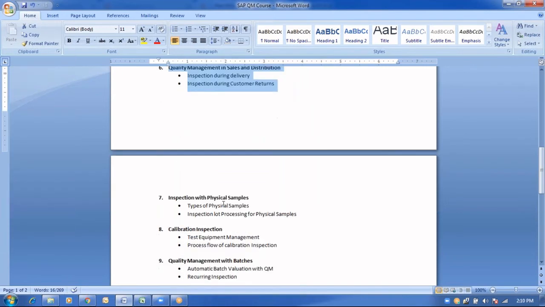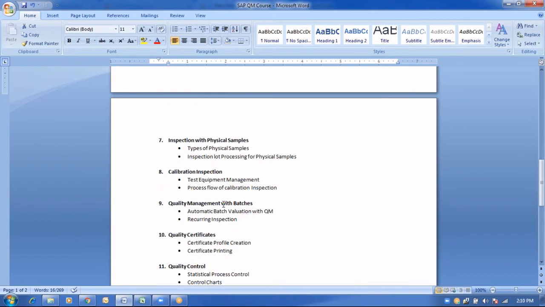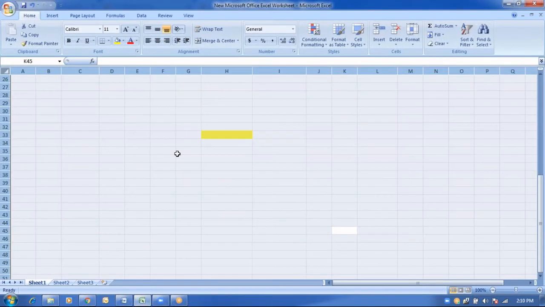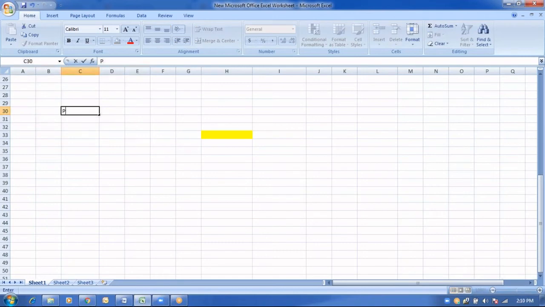Now let us proceed further with inspection with physical samples. Basically there would be three types of samples from the business perspective. The first one they call the physical samples, the second one they call the pooled samples, and the third one they call the reserve samples.